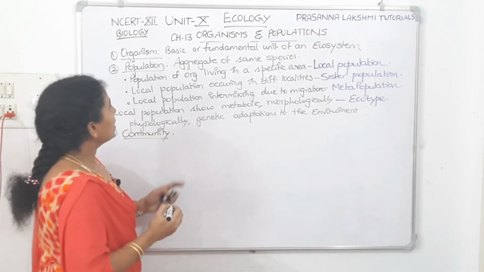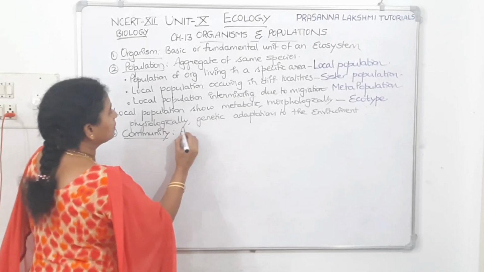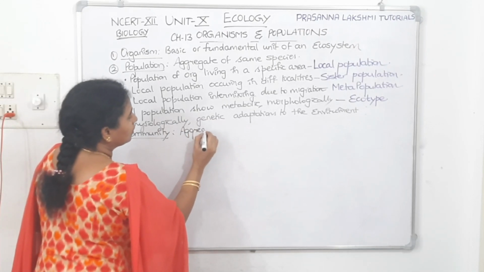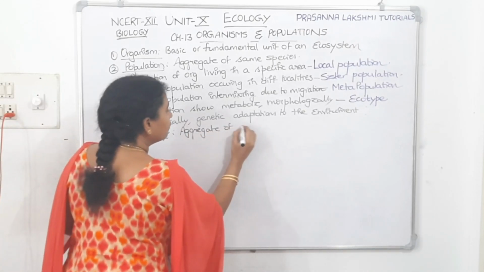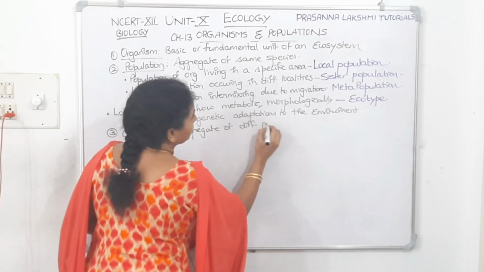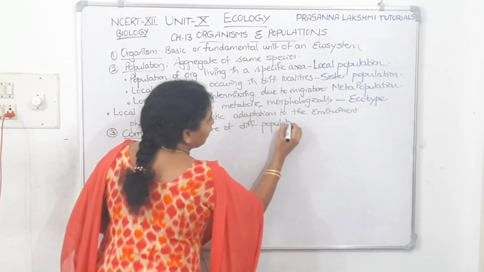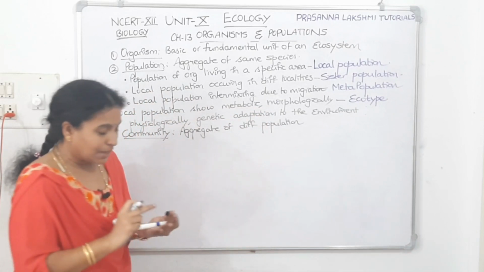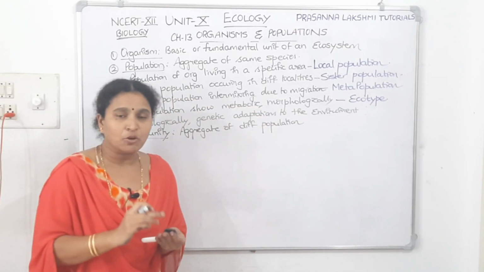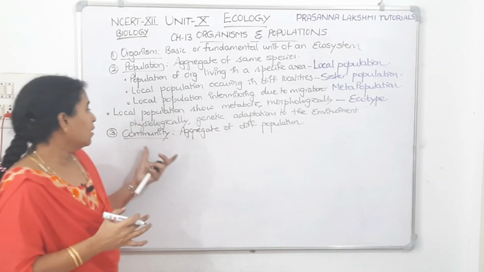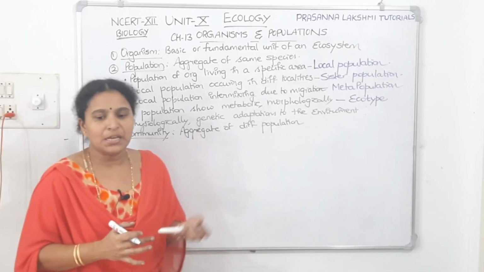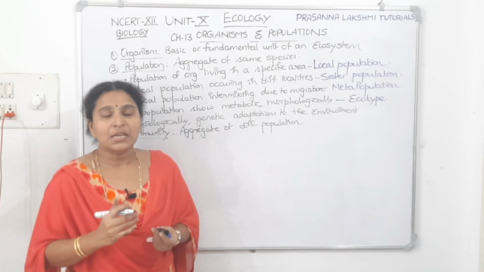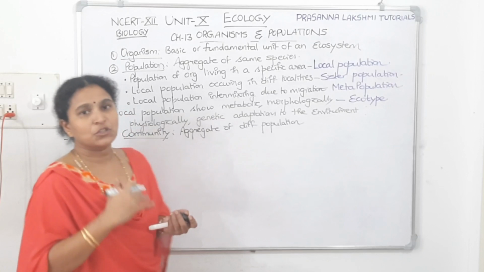What is community? It's an aggregate of populations, right? Aggregate of different populations. Now, a plant population, animal population, human population, microbial population in one particular area will be called as a community. Now, what are the features of a biotic community?